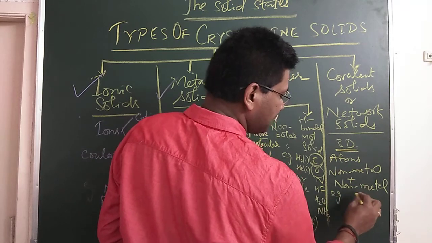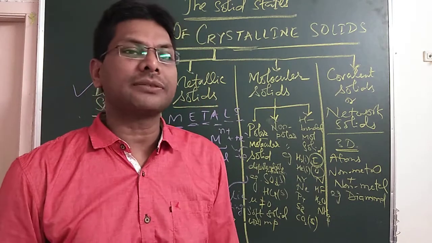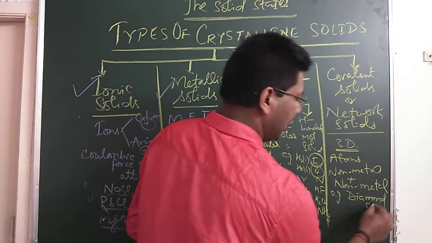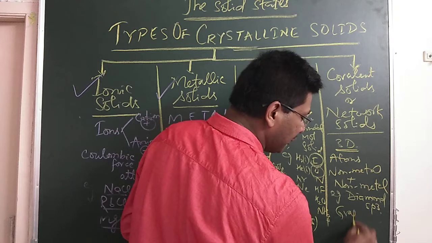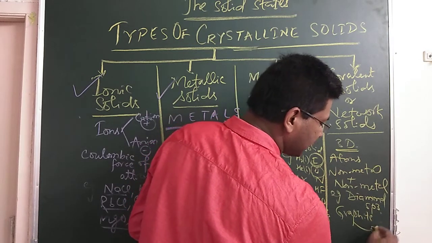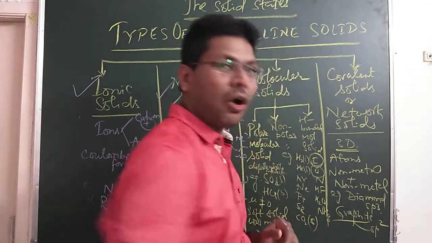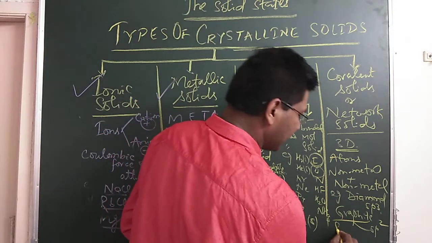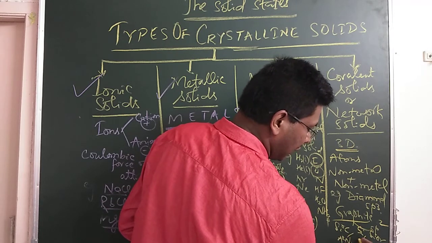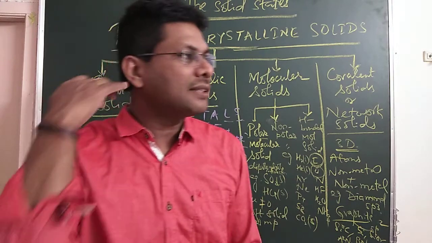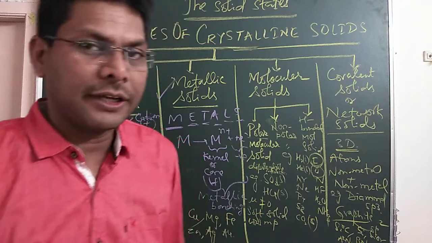Examples of such solids are diamond, which is regarded as the hardest known naturally occurring substance. The carbon hybridization here is sp3. Diamond is an insulator. Graphite is a soft substance, and here the carbon is sp2 hybridized. Graphite is soft, whereas diamond is very hard. Graphite is a conductor, whereas diamond is an insulator. Some other examples are silicon carbide, silicon, silica, aluminum nitride, boron nitride. The structure of boron nitride resembles graphite, so it is called inorganic graphite.